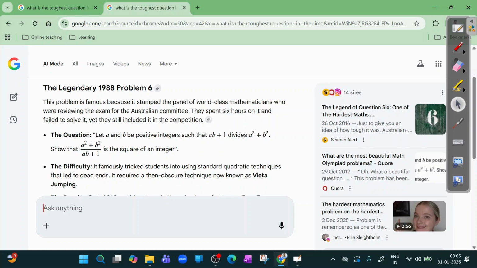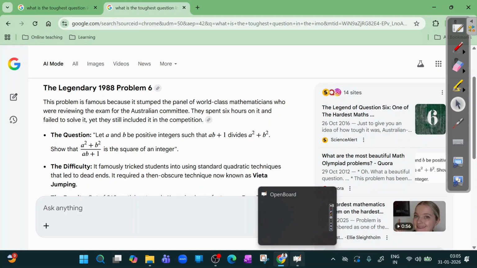Then if ab plus 1 divides a squared plus b squared, that quotient should be a perfect square, the square of an integer. Just prove that the quotient will be the square of an integer. So this is what this entire question is about. Very humble question. Let's see how we can solve this.